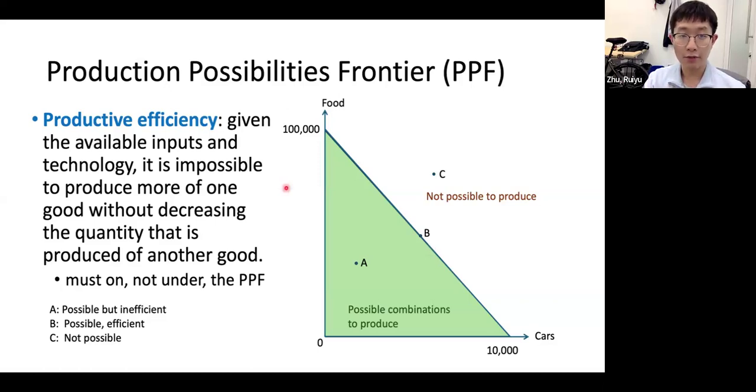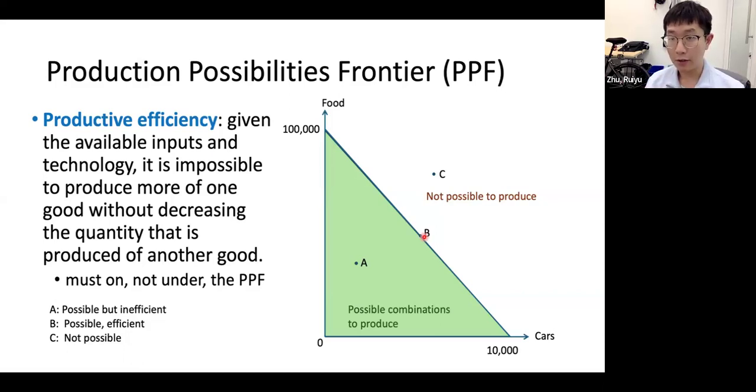So productive efficiency means given the available inputs and technology, it's impossible to produce more of one good without decreasing the quantity that is produced of another good. So any point A is possible but inefficient. Any point B is possible and efficient because we're using all the resources.